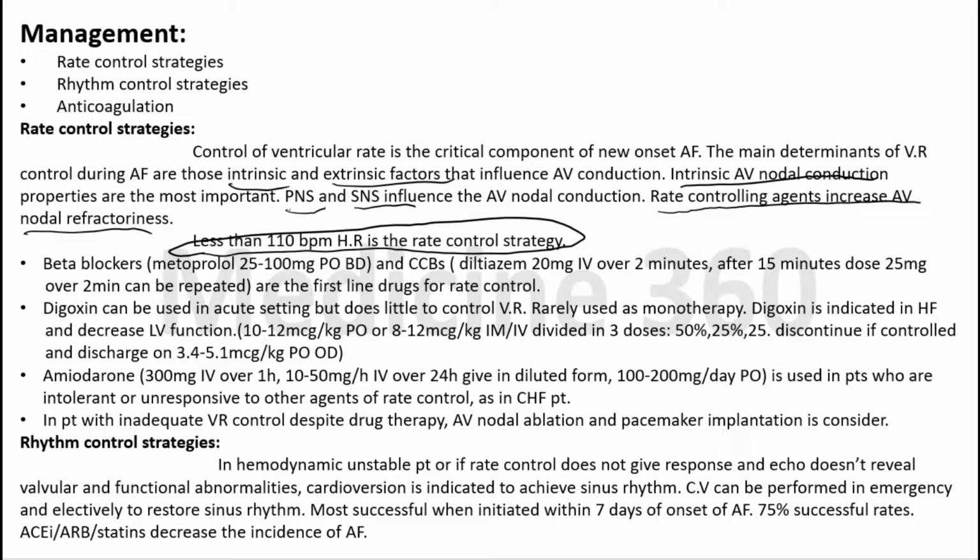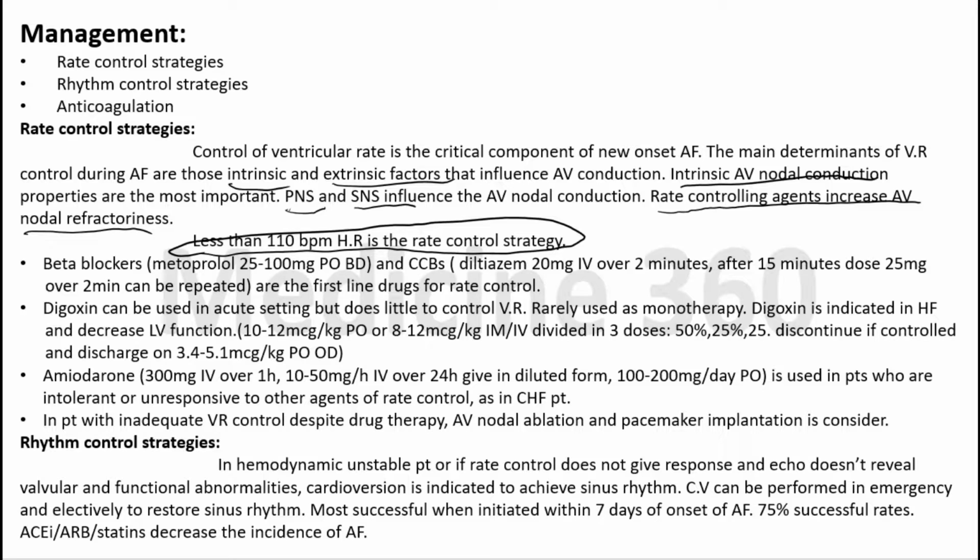So we do not use the non selective beta blockers; we use beta 1 selective ones like metoprolol, and the dose of metoprolol is 25 to 100 milligram orally twice a day. We can prescribe this dose in rate control strategies. Calcium channel blockers are also first line agents for rate control, and most of the time diltiazem is used. Verapamil and diltiazem can both be used, and they are the non dihydropyridine calcium channel blockers. We do not use amlodipine or other dipines.